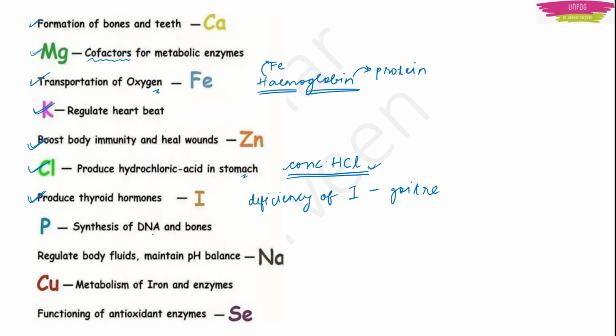Then we have phosphorus. This phosphorus helps in the synthesis of DNA. It helps in making DNA. If you remember, DNA is a double helical structure, right? It is something like this. If I take this helical structure, it will have one sugar group, a deoxyribose sugar. If we are talking about DNA, it will have one deoxyribose sugar.